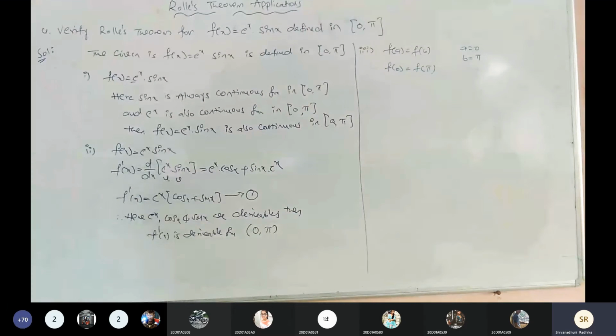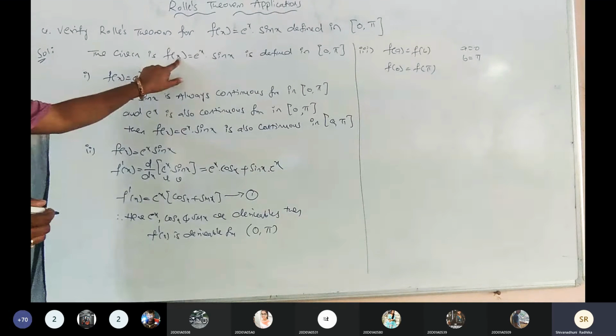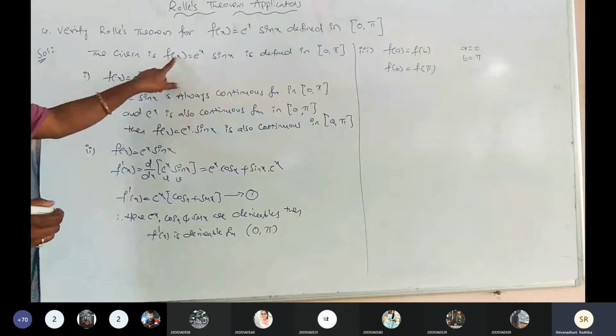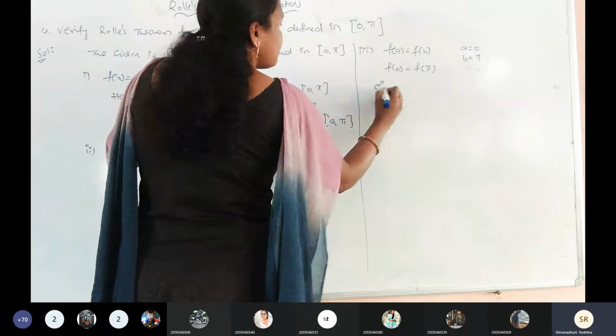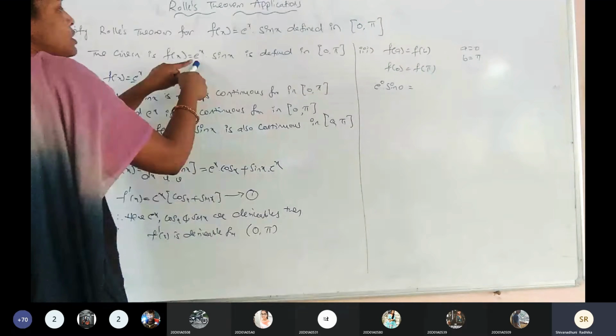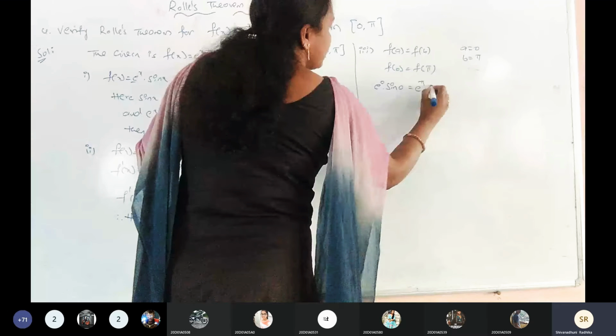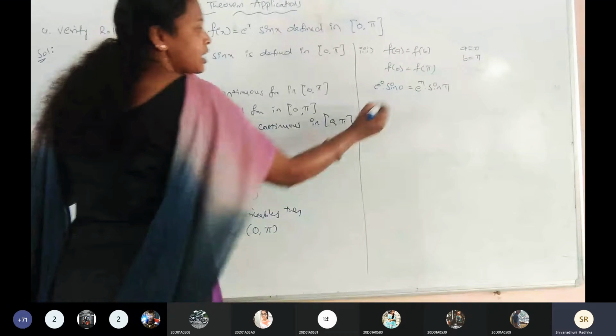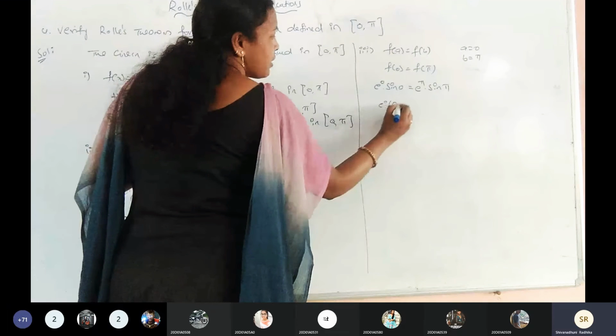Substitute x equals 0. F of 0 means e power of 0 into sin 0. Then substitute x equals pi, e power of pi into sin pi. Sin 0 is 0, so 0 into e power of 0 is totally 0. And e power of pi into sin pi is 0. Is it clear? Now this is 0, this is 0. 0 equals 0.